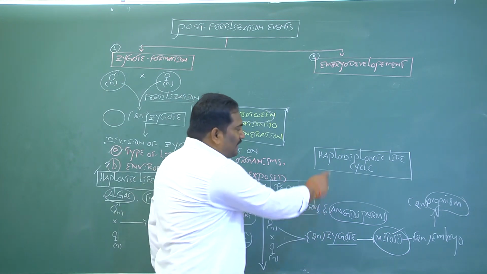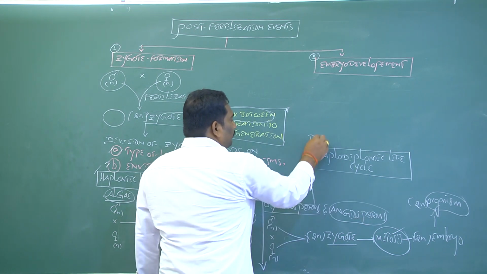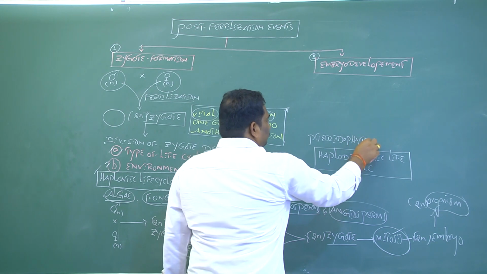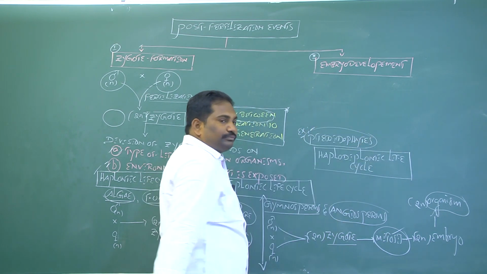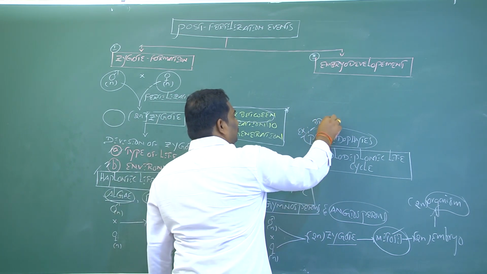If an organism has a haplodiplontic life cycle, for example pteridophytes, which are the best example, and bryophytes also.